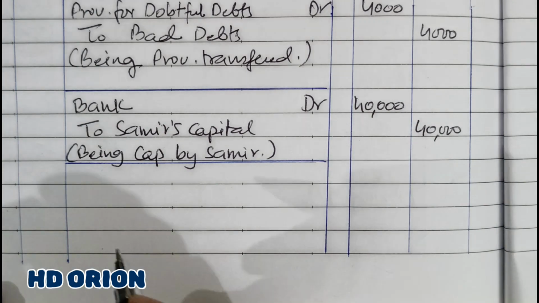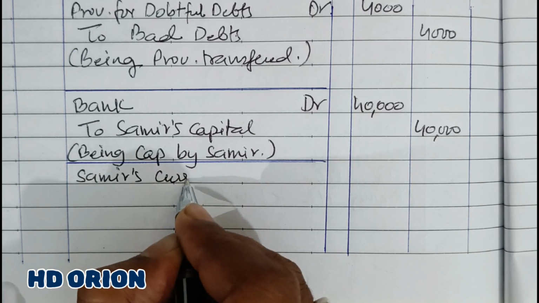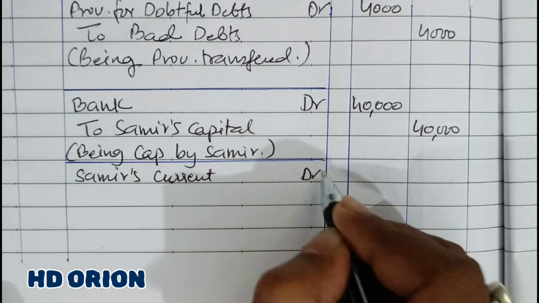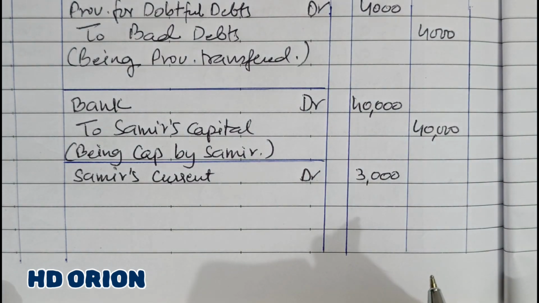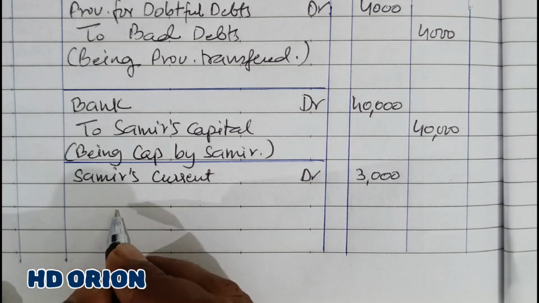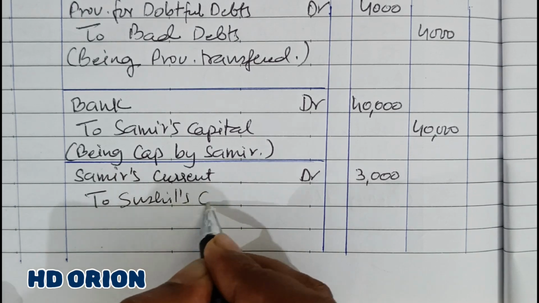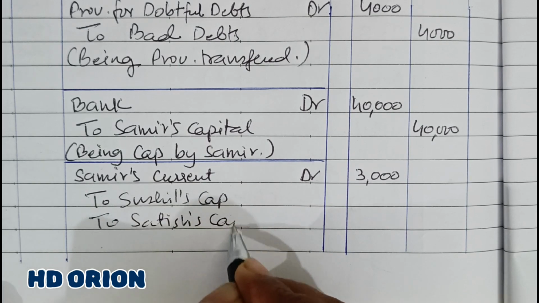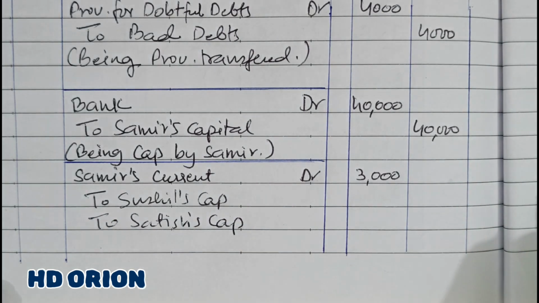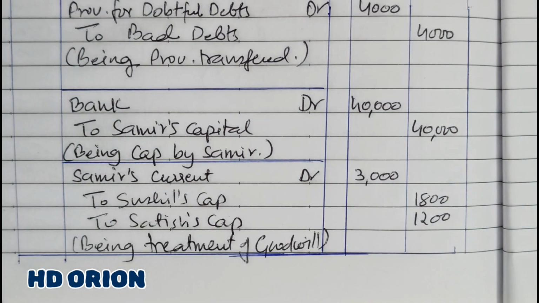So for that, Samir's current account will be debited, and the amount of goodwill is rupees 3000, to Sushil and to Satish, in their sacrificing ratio, which is the old ratio itself, so 1800 and 1200. So this is the solution for question number 66.